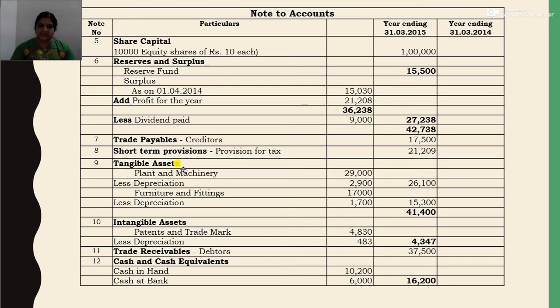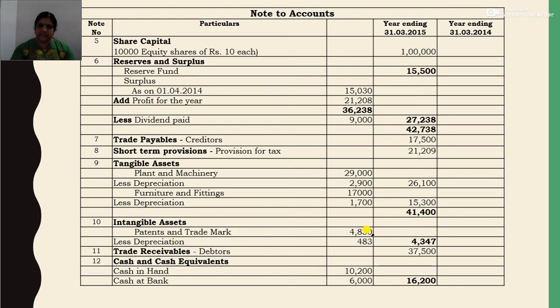Tangible asset. The first one is plant and machinery, then less depreciation. Then furniture and fittings, less depreciation. So 29,000 minus 2,900 depreciation, 26,100, and 17,000 minus 1,700 depreciation, that is 15,300. So the total of tangible asset is 41,400. Then intangible asset, there is only one, patent and trademark, and there is depreciation of 10%.